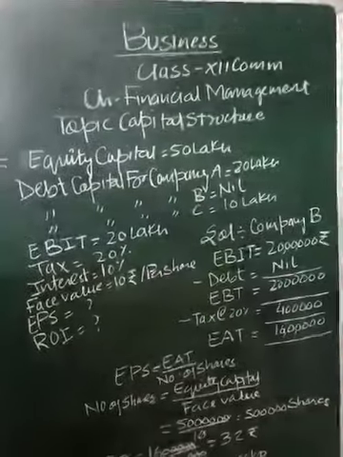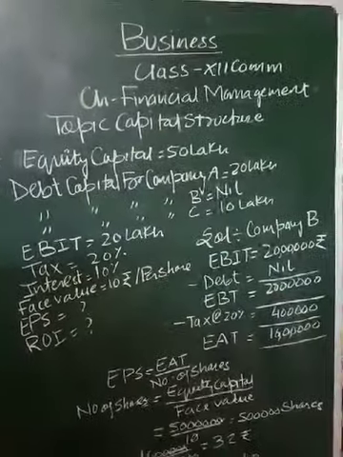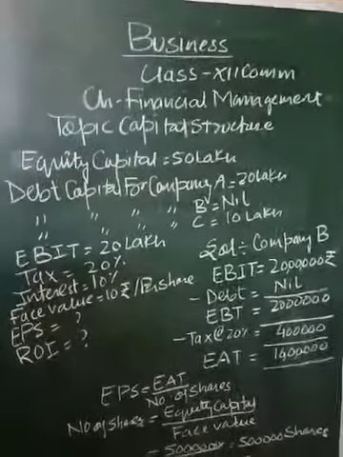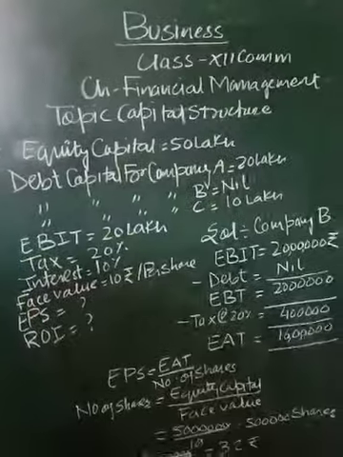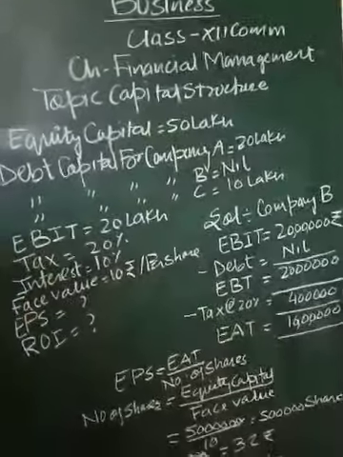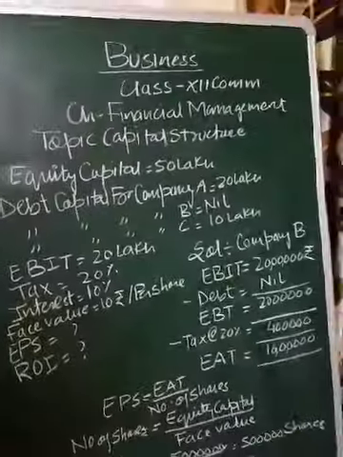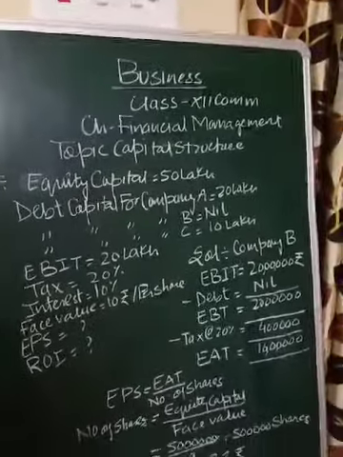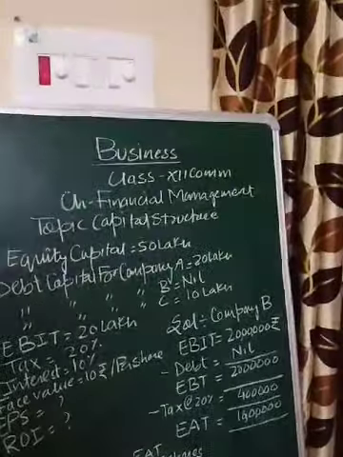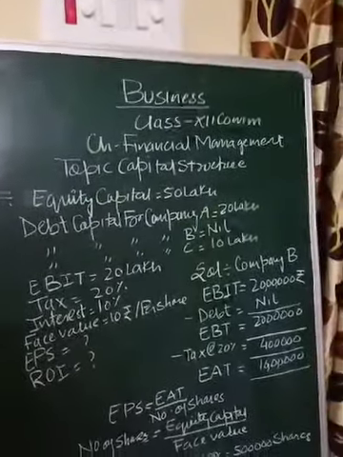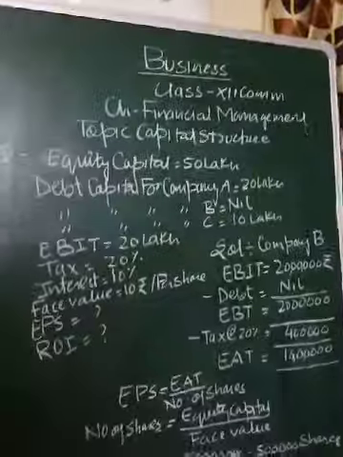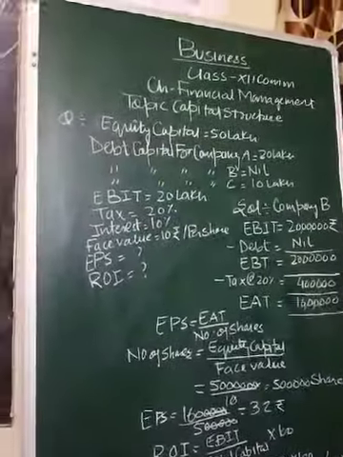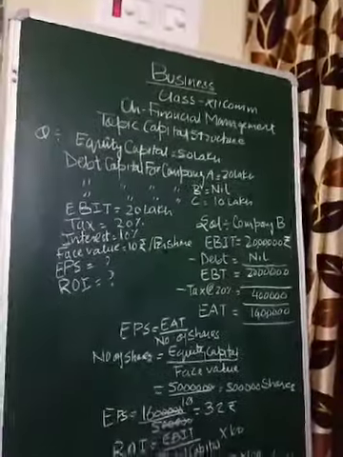This is an important part of this chapter, in which we discuss how to calculate EPS and ROI for the company whose debt is not given, as per the question.